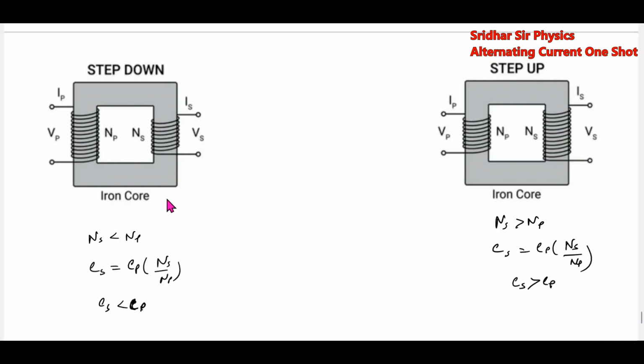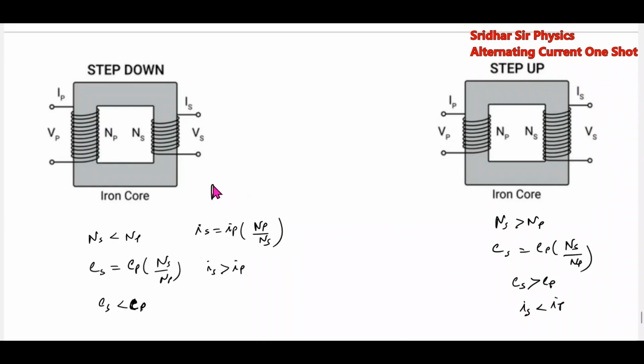But what about the current? Current will be in inverse ratio, so IS will be IP NP by NS. The same thing here also. As you step down the voltage, current will increase. Here IS is less than IP.